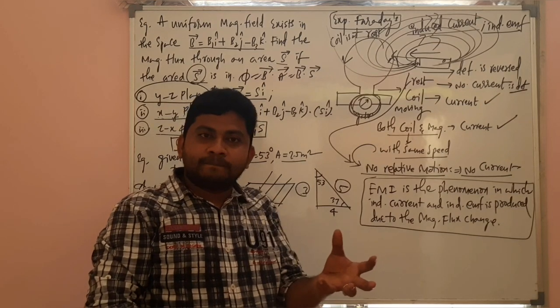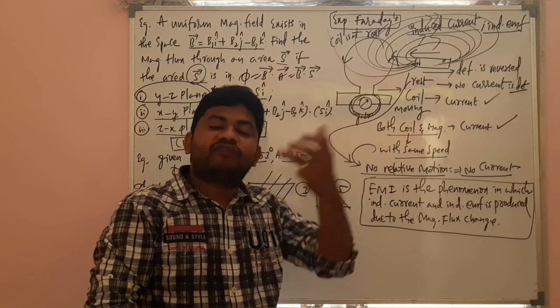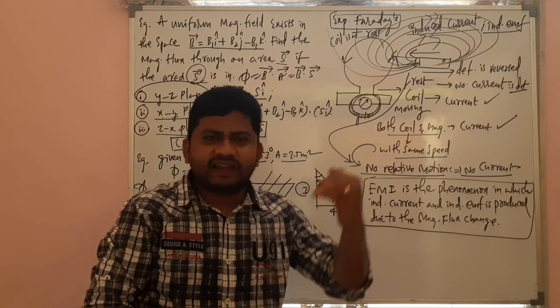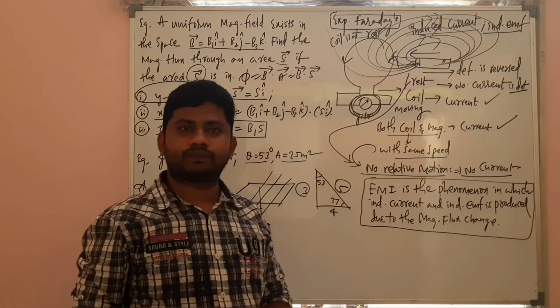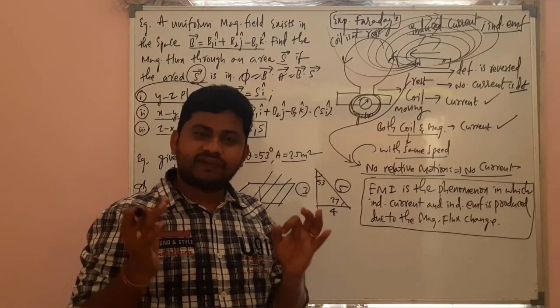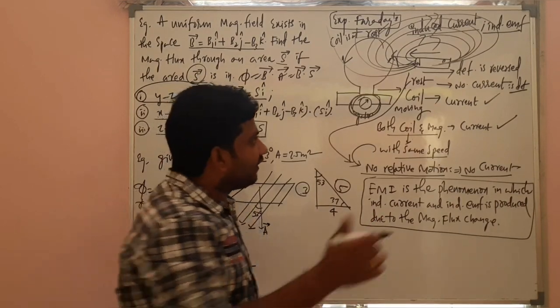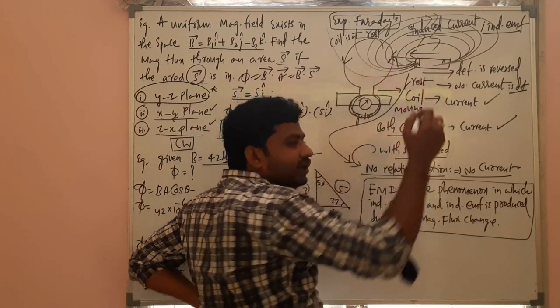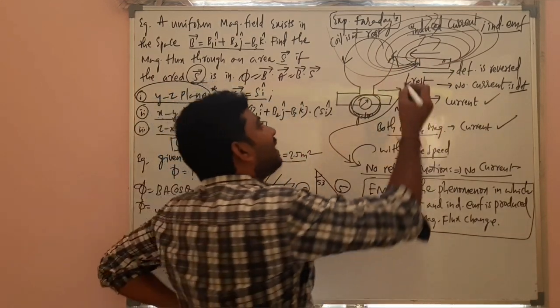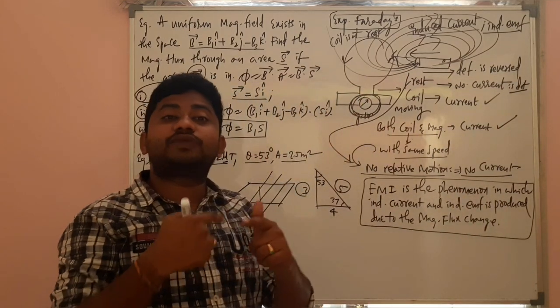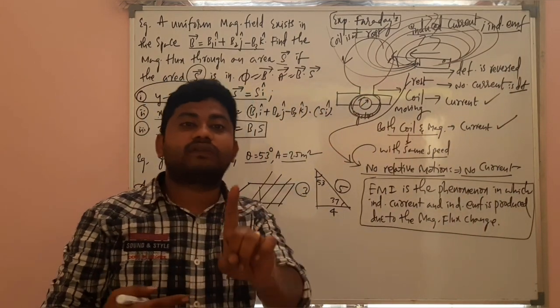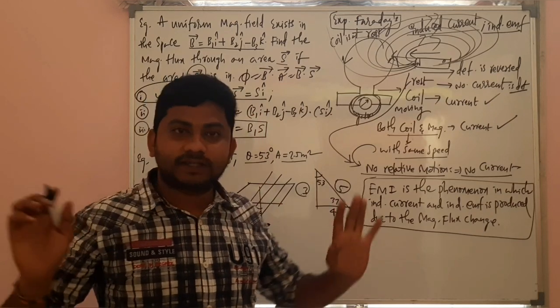There may be more field lines passing through the coil or fewer field lines passing through the coil. The flux change has happened, yes or no? Yes, there is a flux change. Understand? So when the magnet is moved towards the coil, the flux change took place. When the magnet is moving away from the coil, the number of field lines passing through the coil decreased, whatever it may be, there is a flux change.